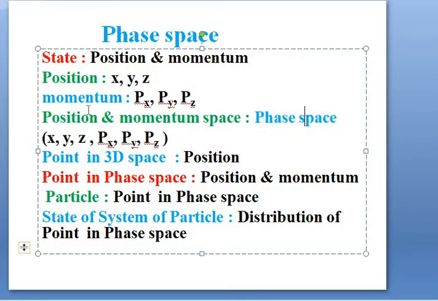So phase space, that is the state of the system of particles, can be defined by using these 6 coordinates: 3 position coordinates x, y, z and 3 momentum coordinates px, py and pz.